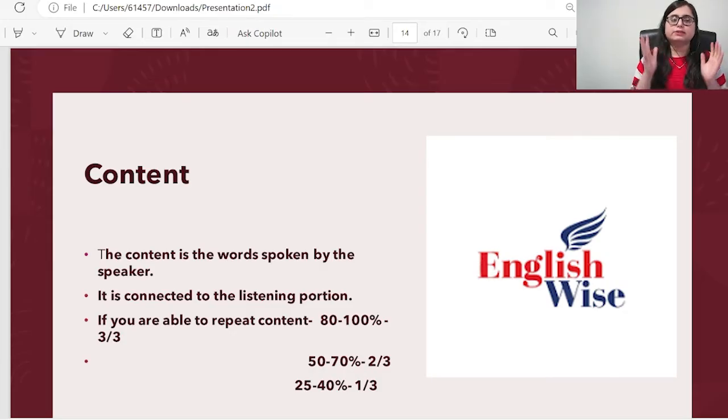Don't try to catch 100% whatsoever of the content. You are able to catch and understand, just speak that in a good flow. If you speak 25 to 40% of the content, you get 1 on 3. So don't worry and don't be stressed on catching the whole sentence. Just focus on whatsoever of the content you understand and you can catch, just speak it in a very good flow.